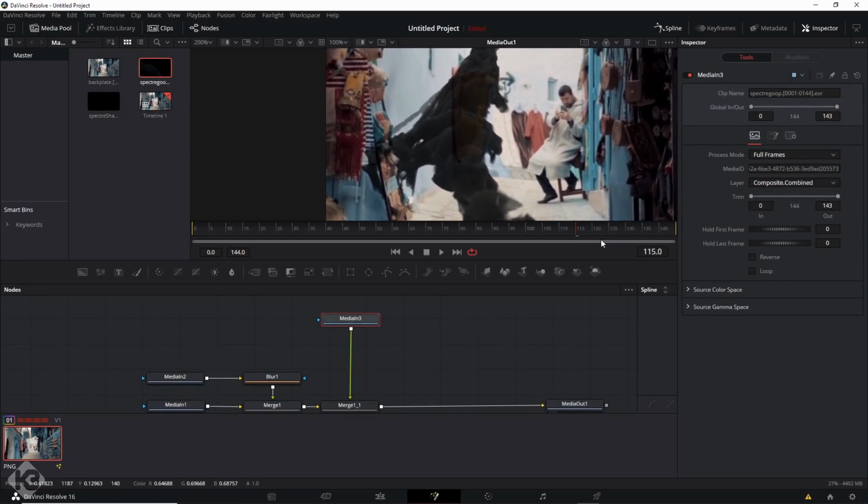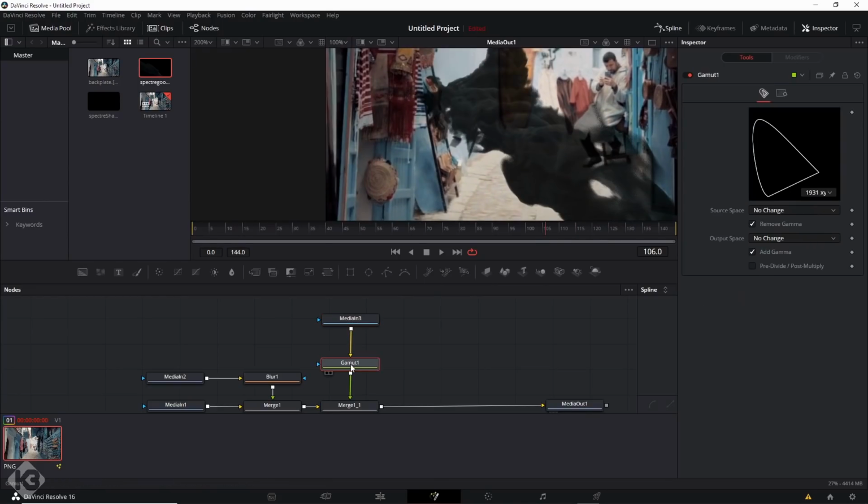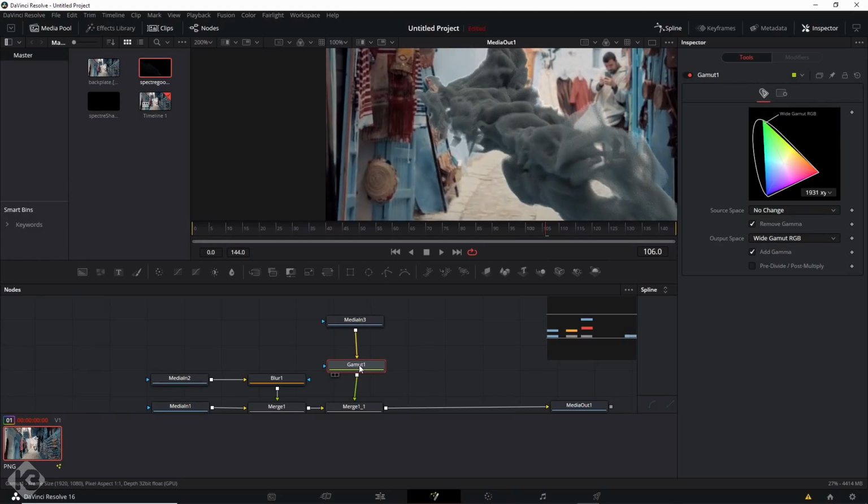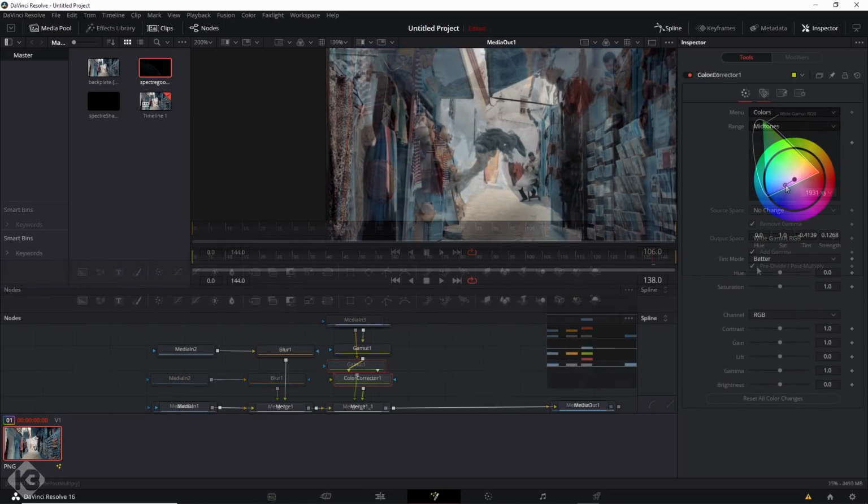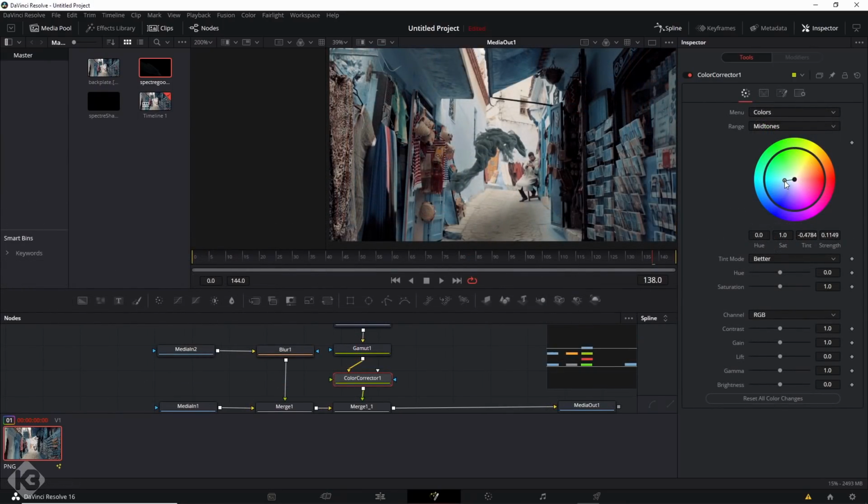Next, I brought in the Spectre and yeah, way too dark. I added a gamut here and set the out to wide gamut RGB. I also turned on a pre-post divide multiply thing to blend out those edges. I added a color correct node here and played around a bit just in an attempt to match it up more.